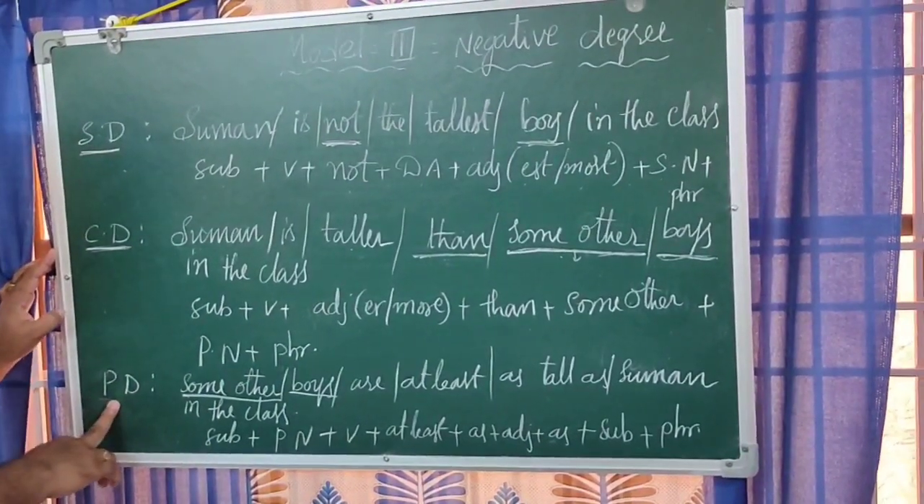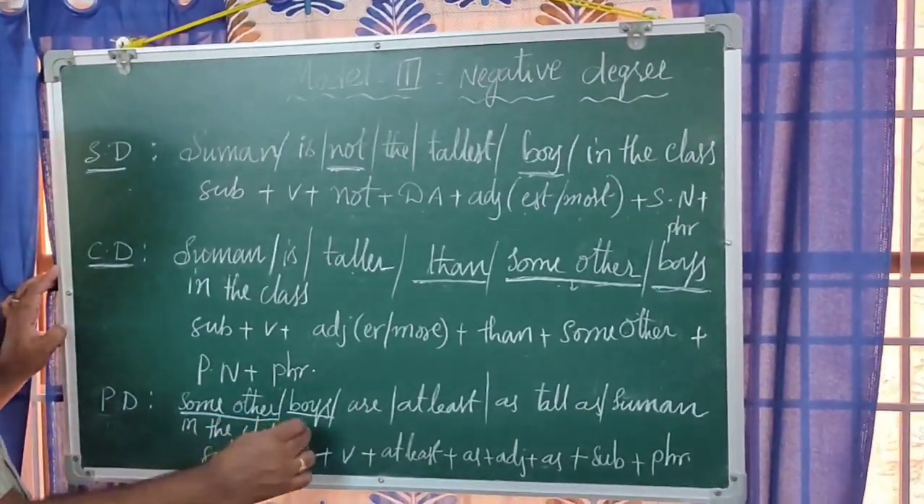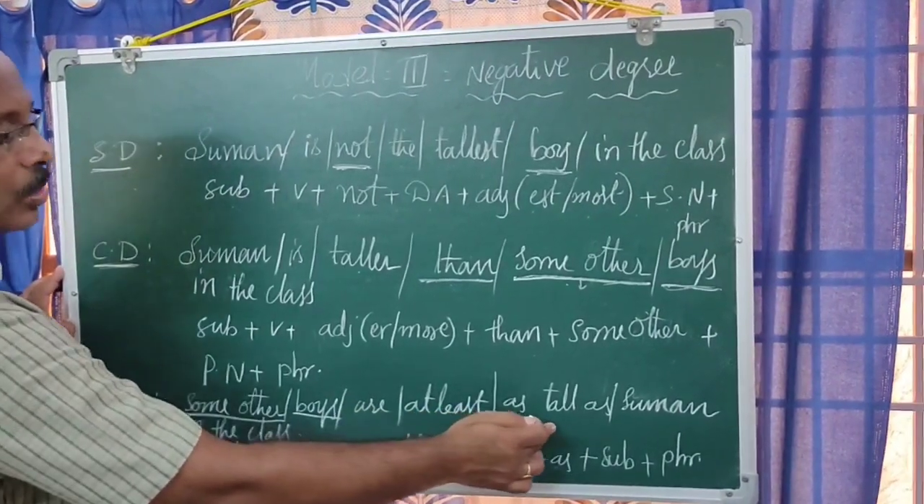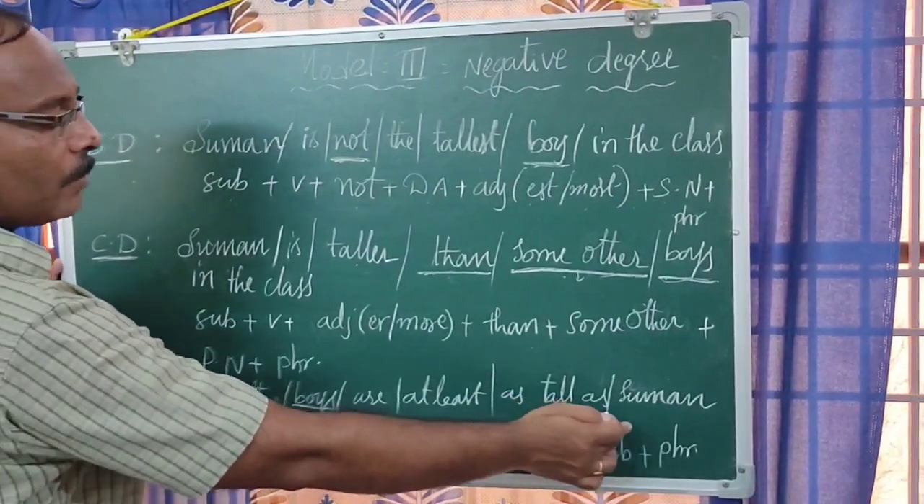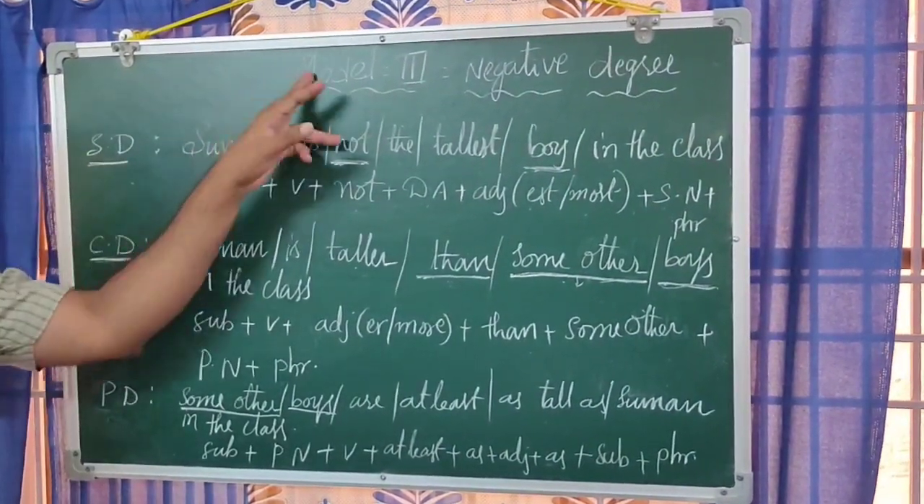Whereas when we go to the positive degree, we start this degree with some other boys, of course a plural noun, and are, verb, plus at least plus as, tall as, plus adjective plus as plus subject plus phrase. This is about model 3, right?